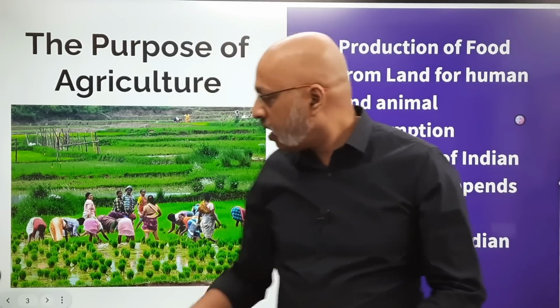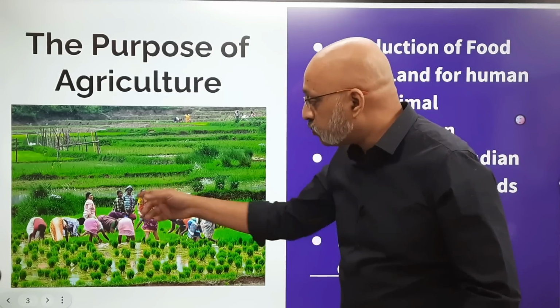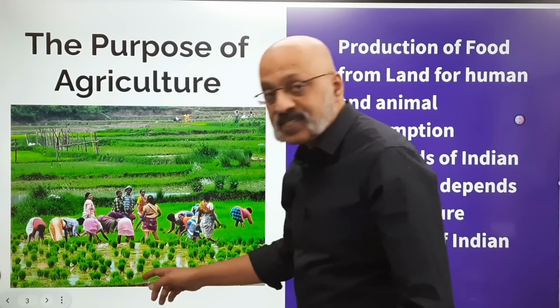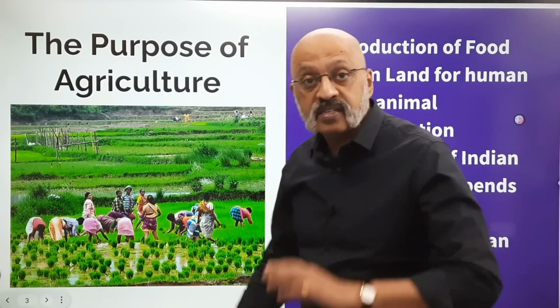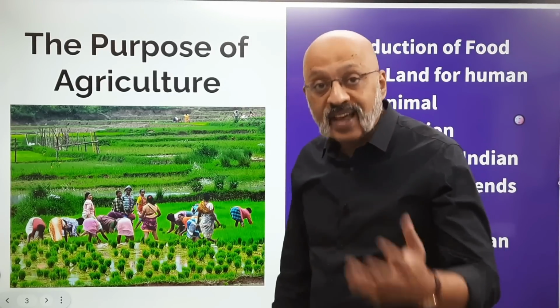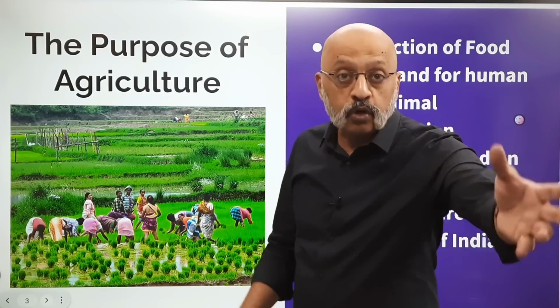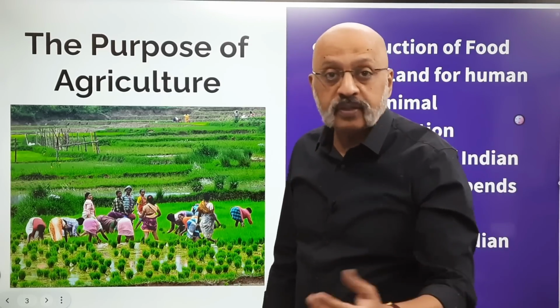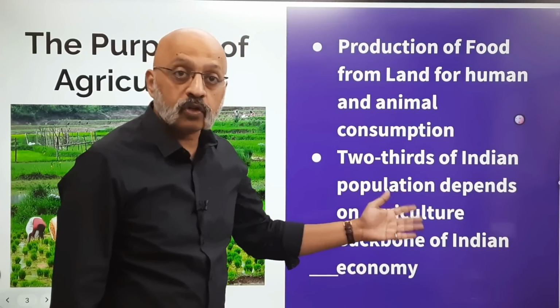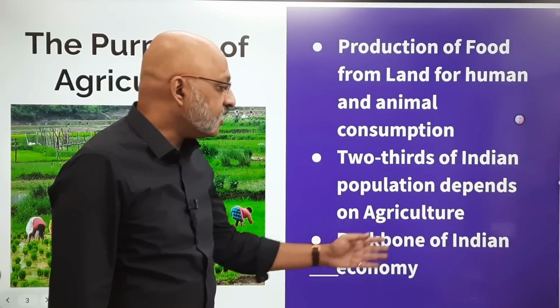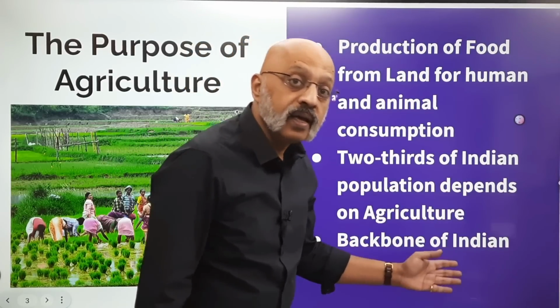Directly or indirectly, depends on agriculture. Now you may say, we are not all farmers, but the people who are supplying the seeds, the saplings, the land, the tractor, the fertilizer, the pesticides, the insecticides, the transport to the farm, from the farm, everything. So all that directly or indirectly constitutes 2/3 of the Indian population. It is the backbone of the Indian economy.